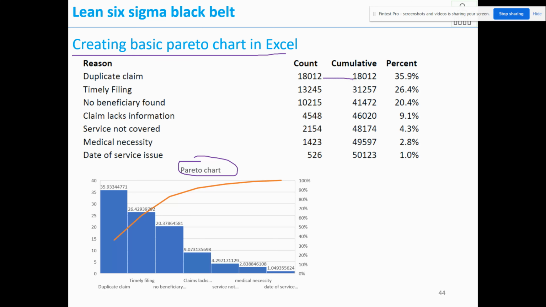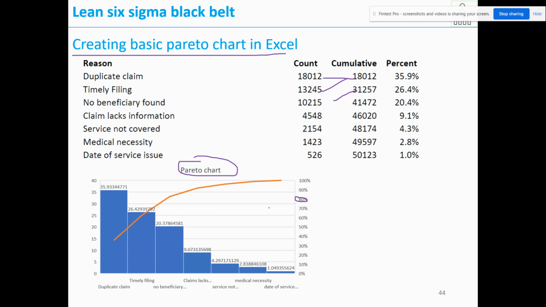This is the first addition of these two, and the addition of this will be this. Okay. Now we can plot the Pareto chart in Excel itself. We'll get a graph like this. Now this is the 80 percentage.